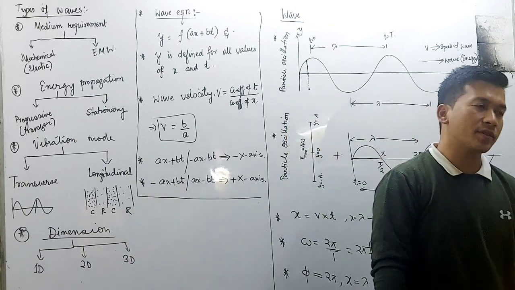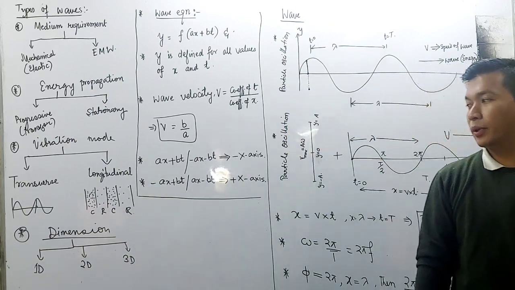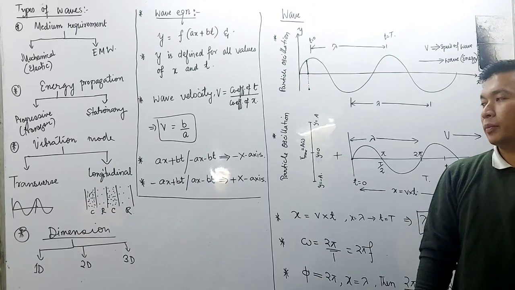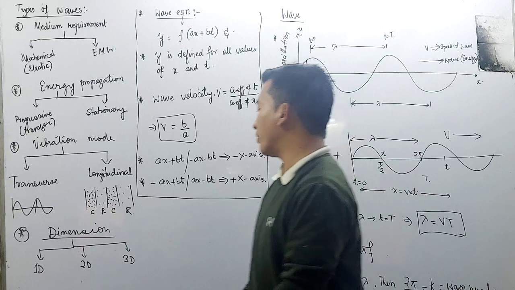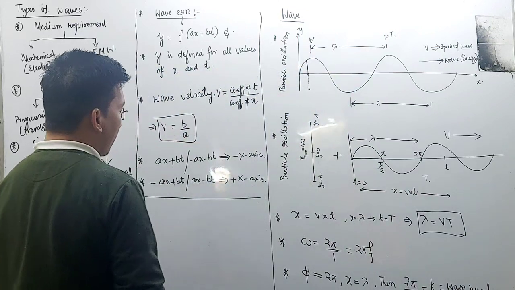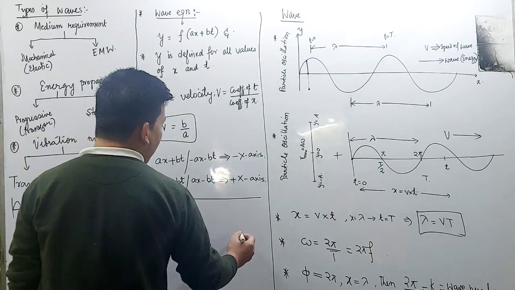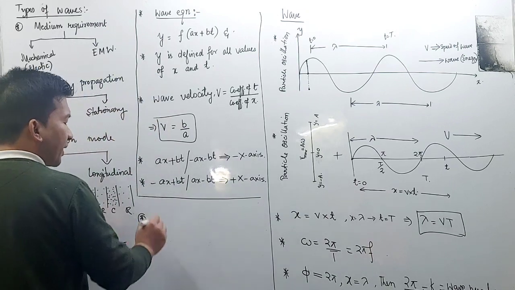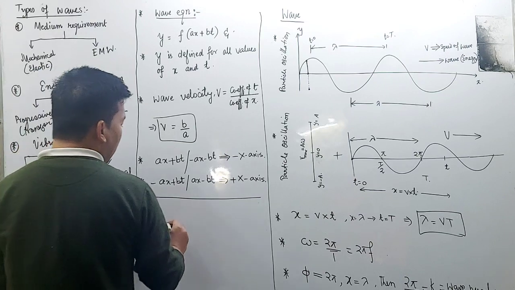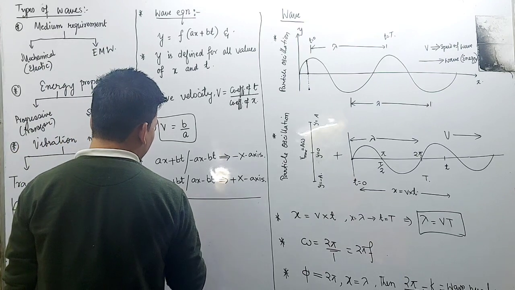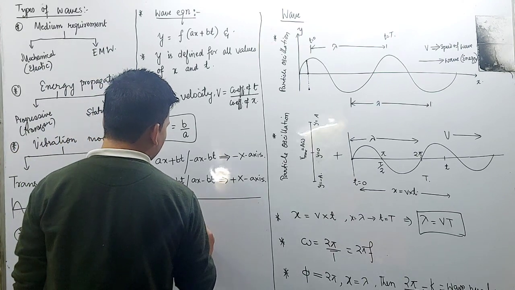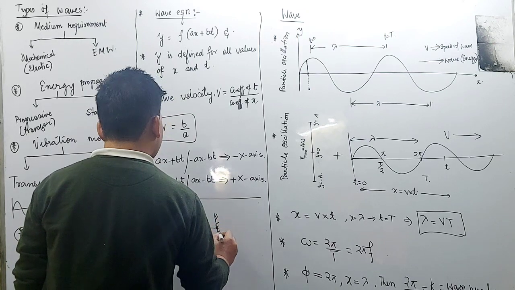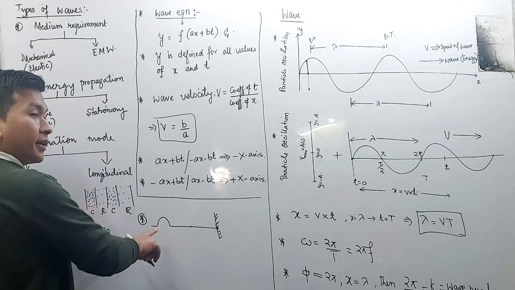And next, dimension. On the basis of dimension we are going to have 1 dimension, 2 dimension and 3 dimension. Can you give an example of a 1 dimensional wave? This is very important, copy it. For example, we take a string, okay?